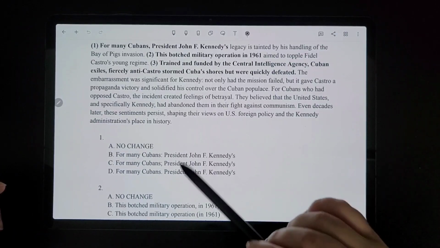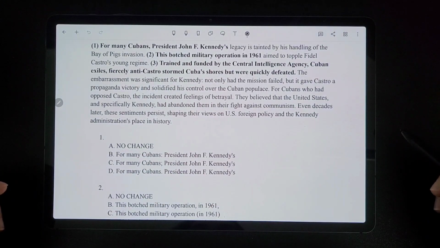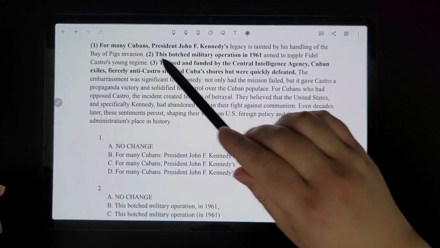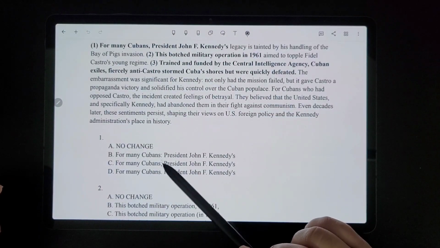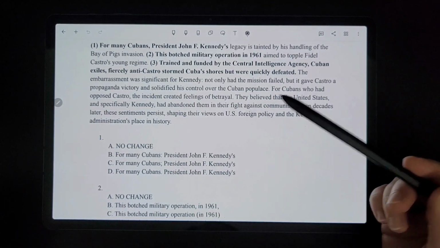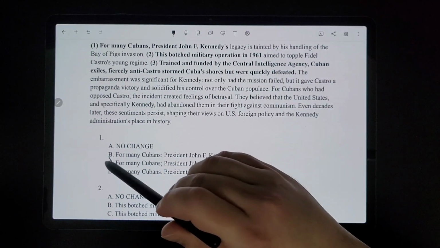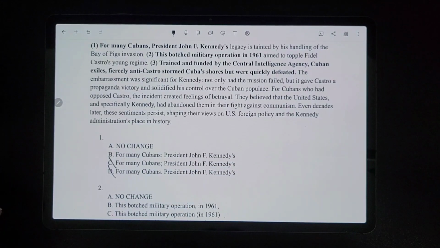Number 1 says that we have to correct this one. It says, "For many Cubans, President John F. Kennedy's legacy is tainted by his handling of the Bay of Pigs invasion." So we have the option to put a comma there, no change, a colon, a semicolon, or a period. Remember, a semicolon and a period are the same thing, so that's basically saying we have two of the same answers, which can't possibly be true, so we can automatically eliminate those.